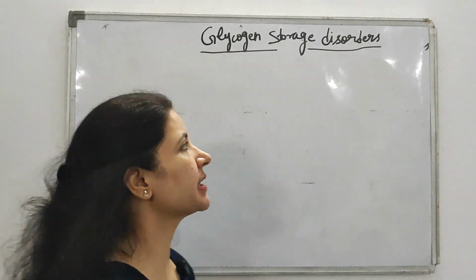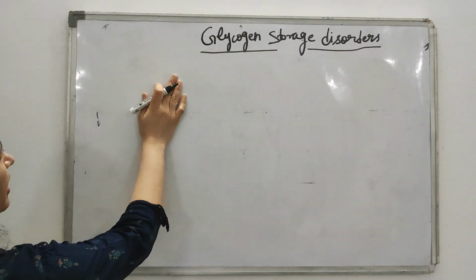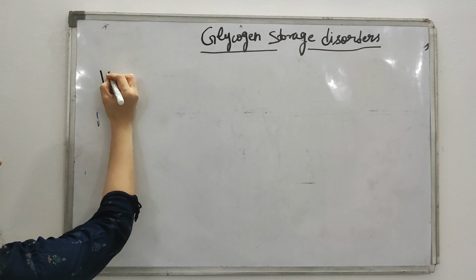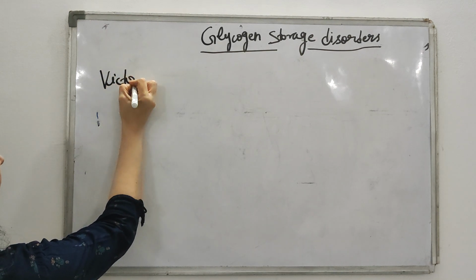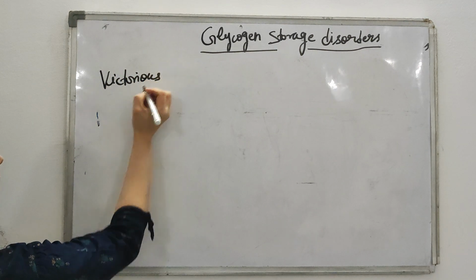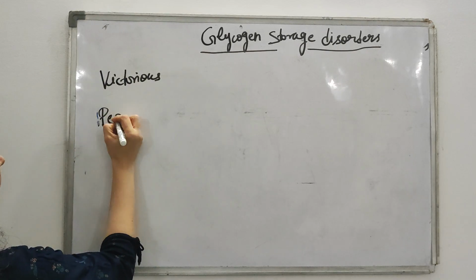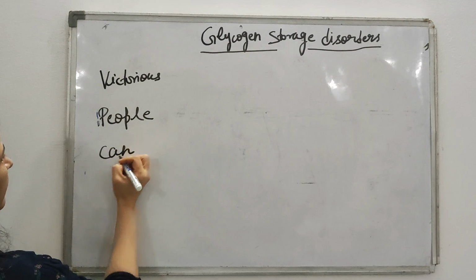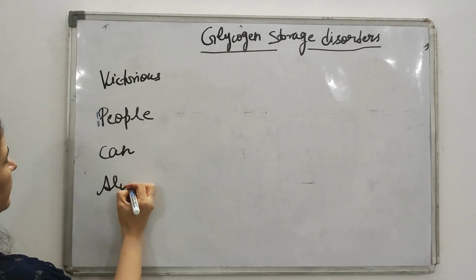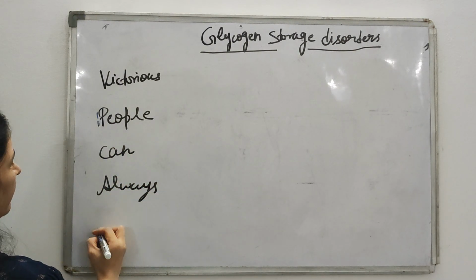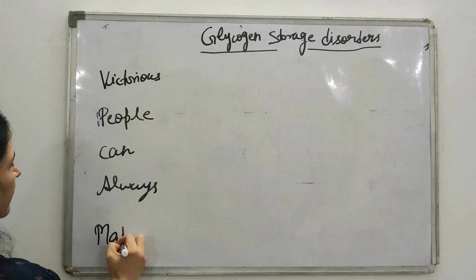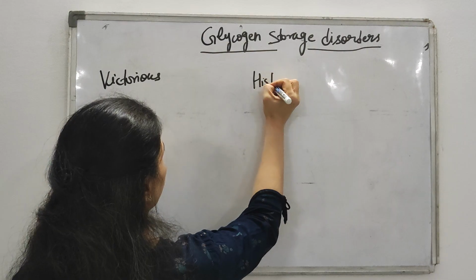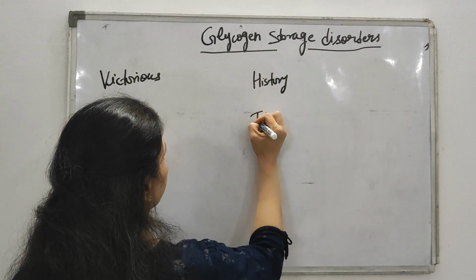So how can we easily remember all these disorders? First, the mnemonic for remembering the types of glycogen storage disorder is: victorious, people, can, always, make, history, today.